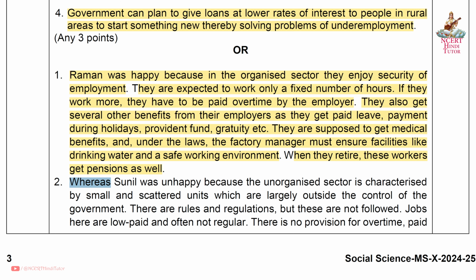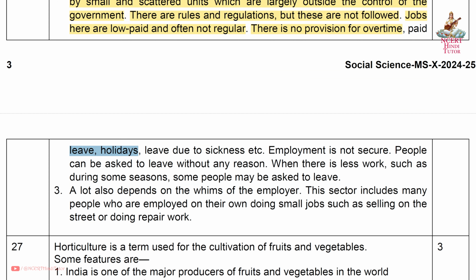Second, whereas Sunil was unhappy because the unorganized sector is characterized by small and scattered units which are largely outside the control of the government. There are rules and regulations, but these are not followed. Jobs here are low paid and often not regular. There is no provision for overtime, paid leave, holidays, leave due to sickness, etc. Employment is not secure.